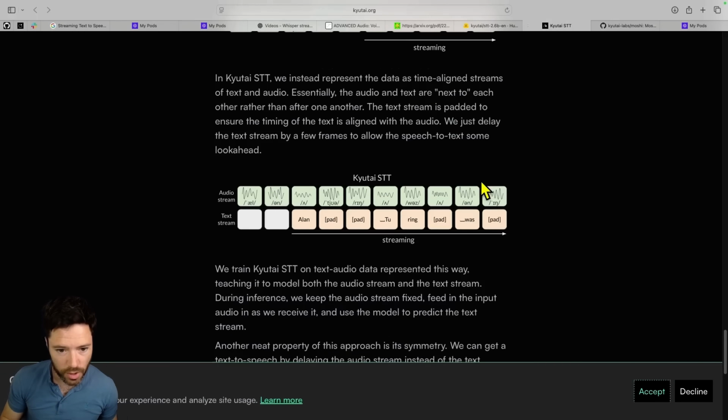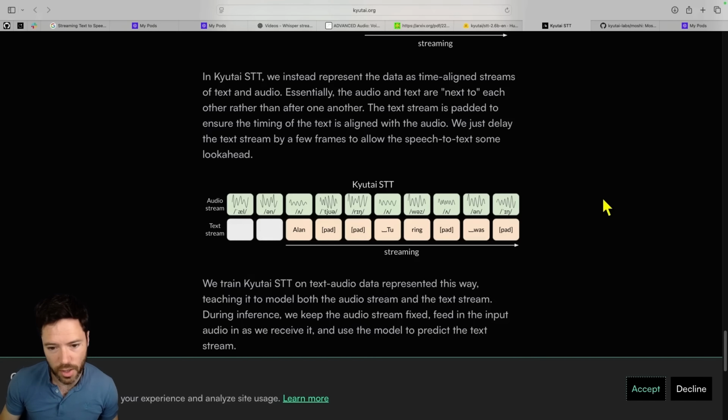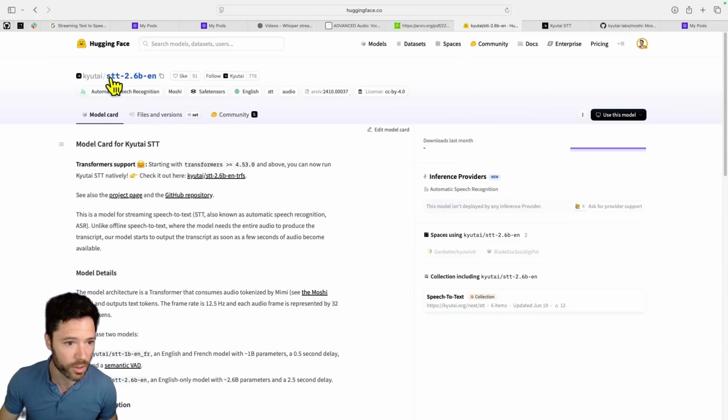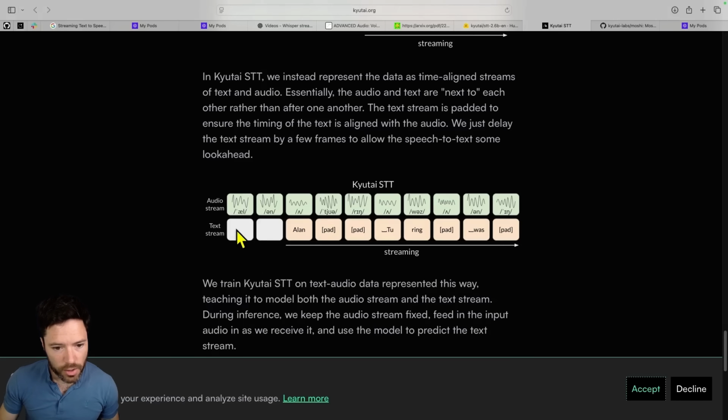I just want to show you here the side-by-side streaming. So with Qti, you've got an audio stream. You've got a delay of 2 seconds for the larger model. This is the larger model, by the way. And the smaller model is about 1 billion parameters. With the larger model, there's a 2 second delay. So you'll have audio, and then the model is trained to output with a delay of 2 seconds relative to the audio, the text tokens here.